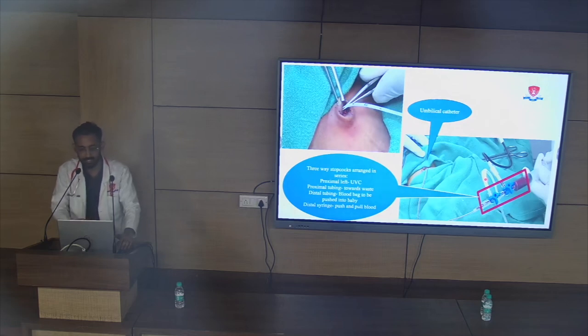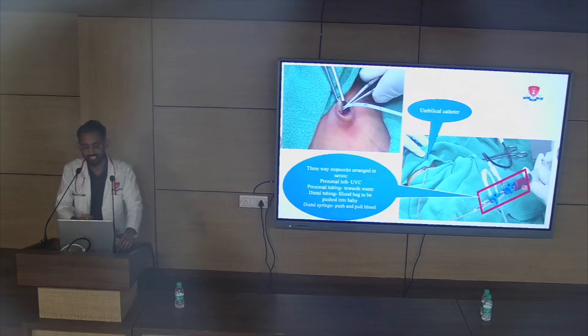That is the blood that we draw from the baby, and this tubing over here is connected to the fresh blood bag that we order from the blood bank, and the distal syringe that is connected over here is used to pull the blood and to discard it, and then we'll be drawing the blood from over here by ensuring that the stopcocks are arranged appropriately, and the blood will be injected into this.